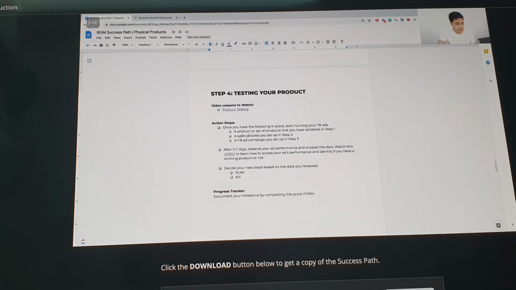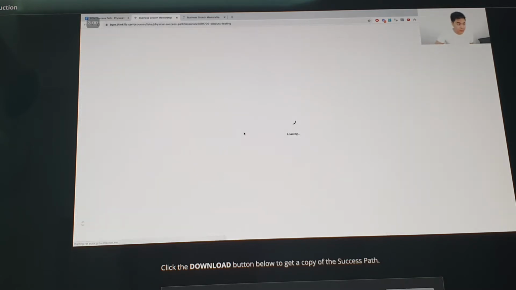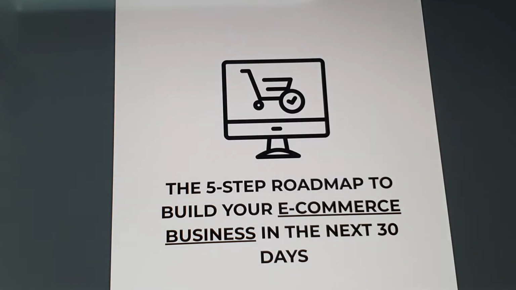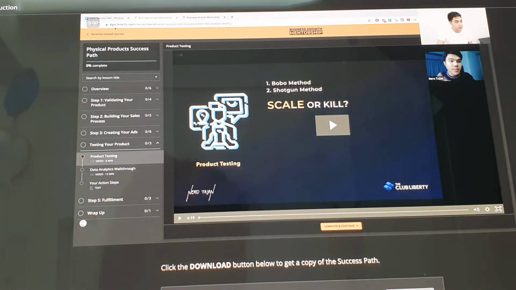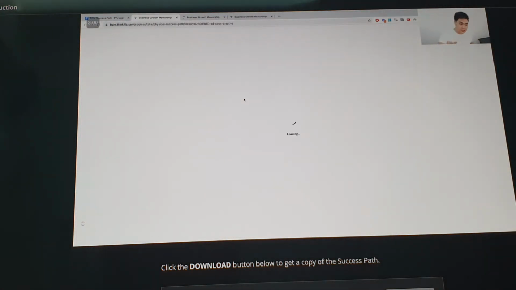Now if you notice, may mga links in this PDF. Okay? So when you click on that link, you will be redirected sa BGM link. And ito ulit, mag-redirect ka sa specific na mismong video. So hindi mo na kailangan hanapin, this will redirect you to a specific video agad. Okay? So again, sample natin. For example, if you click on that, you will be redirected directly straight to the video.